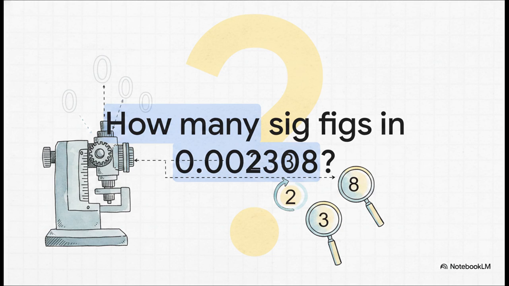Okay, let's put this to the test. Take a look at the number 0.002308. How many significant figures do you actually see there? Take a second. If you apply those rules of honest reporting, you'll realize the leading zeros are just placeholders. They tell us how small the number is, but they say nothing about the precision of the instrument. The non-zero digits, 2, 3, and 8, obviously count, and that 0 trapped right in the middle, it counts too. So we are left with exactly 4 reliable digits.